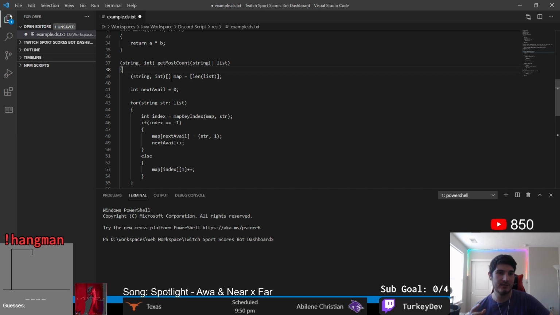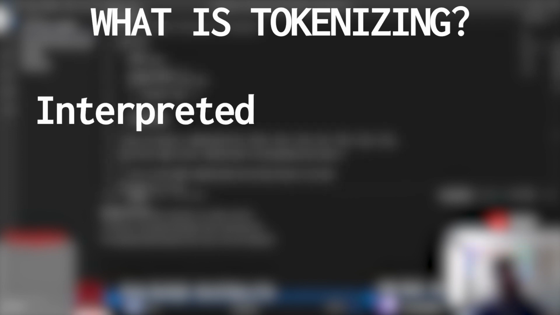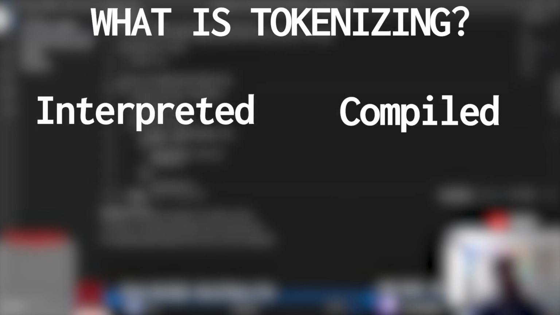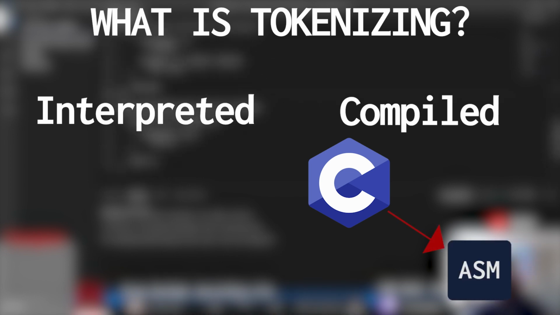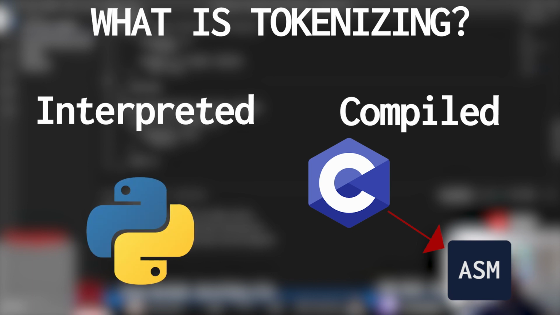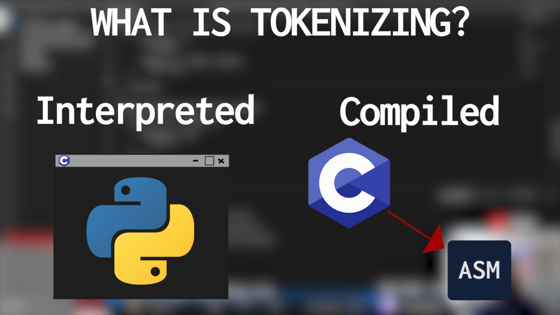But before I get into actually writing code, let's cover the basics. When it comes to programming languages, there are two types, interpreted and compiled. Compiled languages like C get their code converted, or compiled, down to another language, in this case assembly. Interpreted languages like Python don't get their source code converted to anything, but instead get executed as is by their executing program. You can have a language that is both compiled and interpreted though.